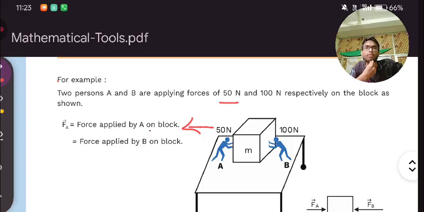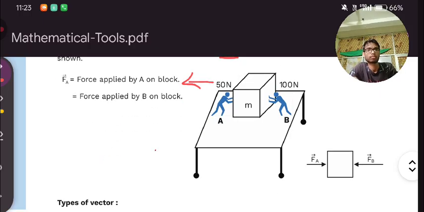The force applied by A on the block is how much? 50 Newton. The force applied by B on the block is 100.